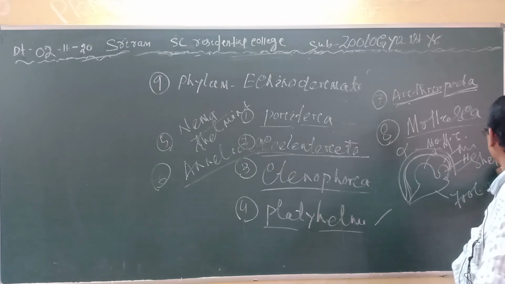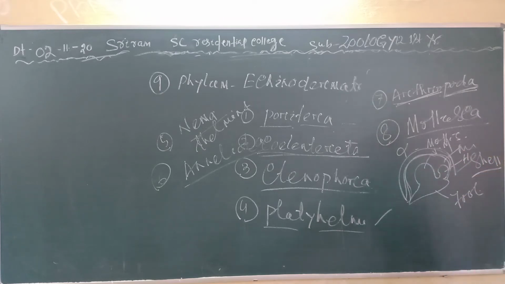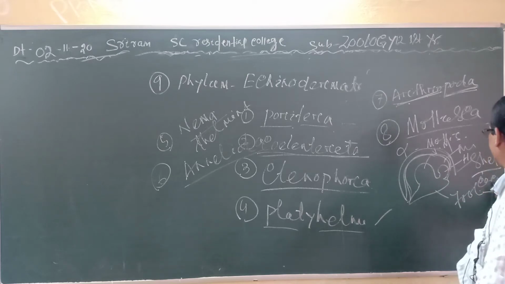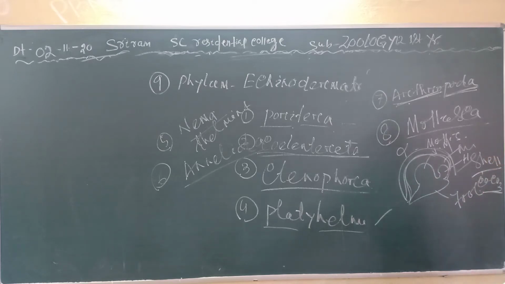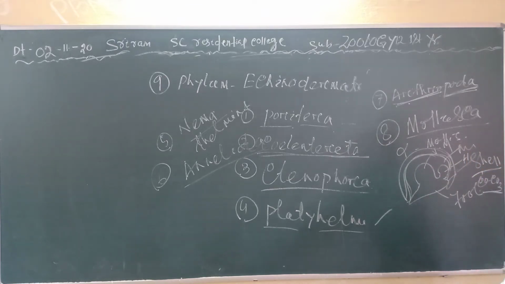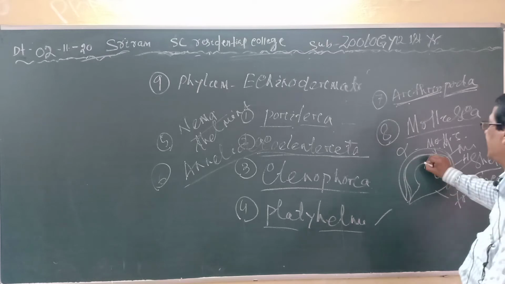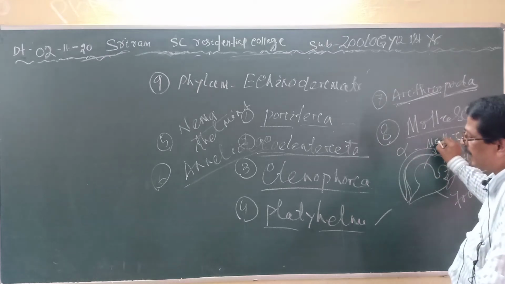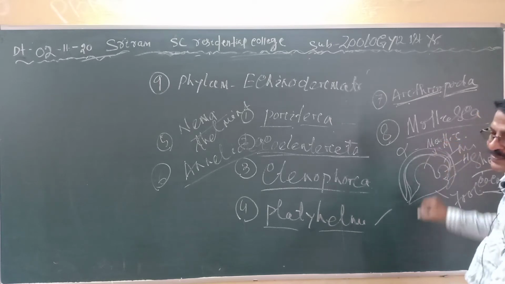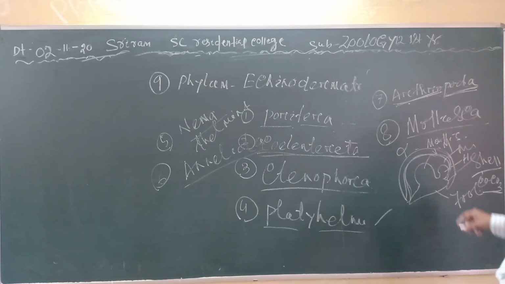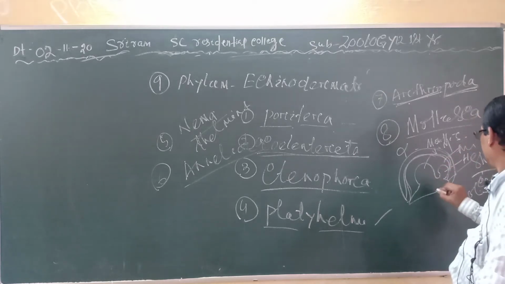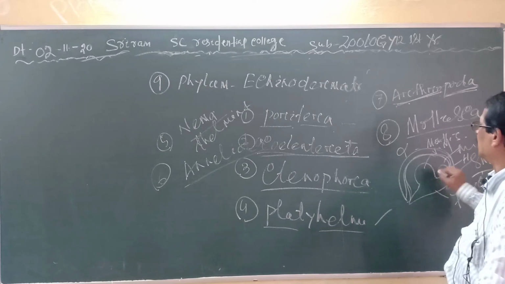It is a hard structure made up of calcium carbonate, and we get lime from the calcium carbonate after burning these shells. Clear? The sexes are separate, and the larval forms are bilateral, but most of the adult ones are asymmetrical due to torsion. So this is the Mollusca.